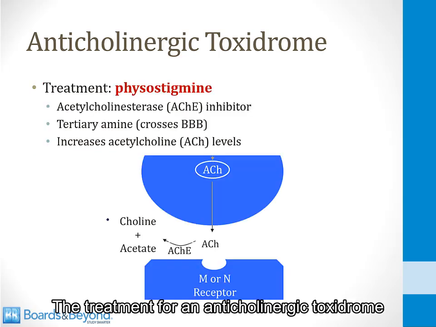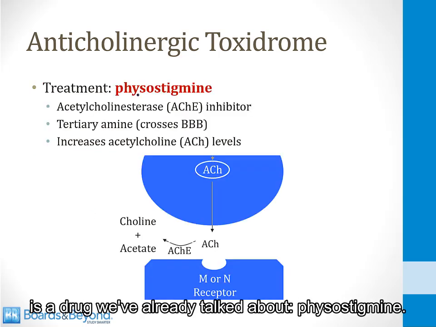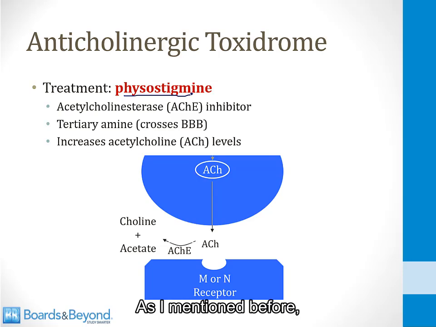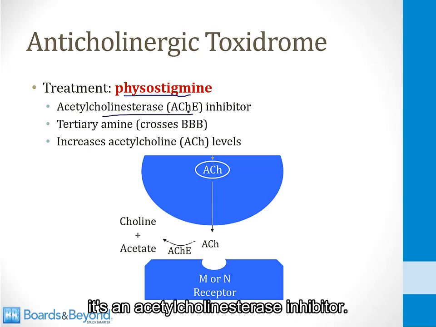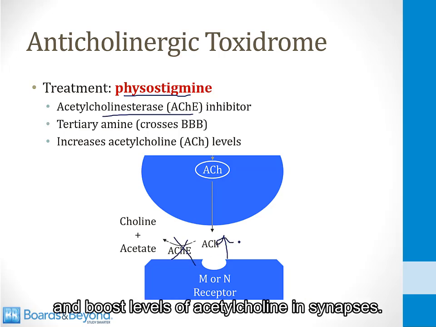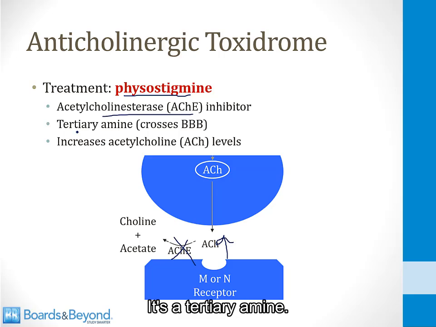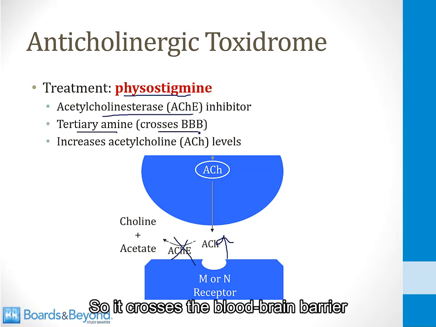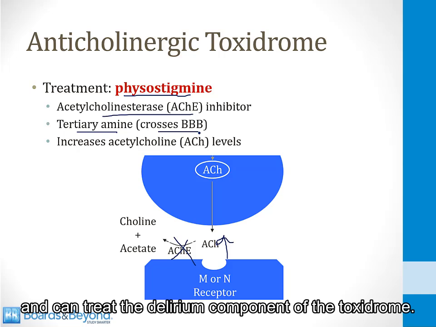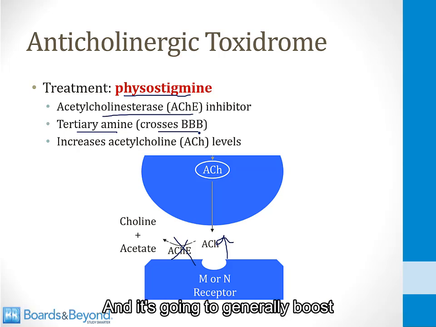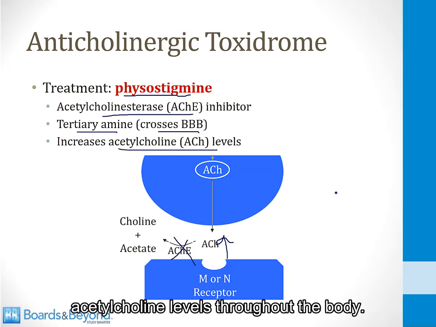The treatment for an anticholinergic toxidrome is a drug we've already talked about, physostigmine. As I mentioned before, it's an acetylcholinesterase inhibitor. It will block acetylcholinesterase and boost levels of acetylcholine in synapses. It's a tertiary amine, so it crosses the blood-brain barrier and can treat the delirium component of the toxidrome, and it's going to generally boost acetylcholine levels throughout the body.